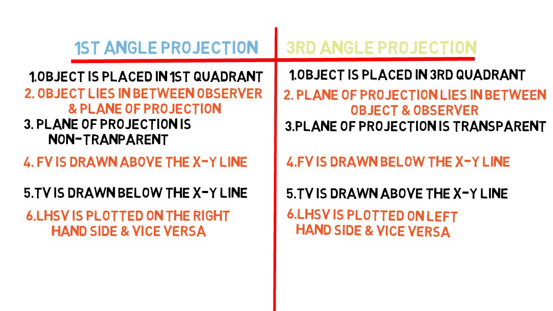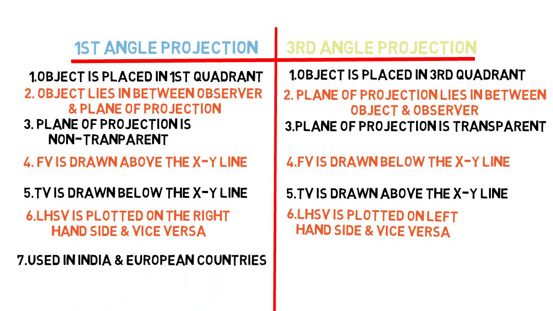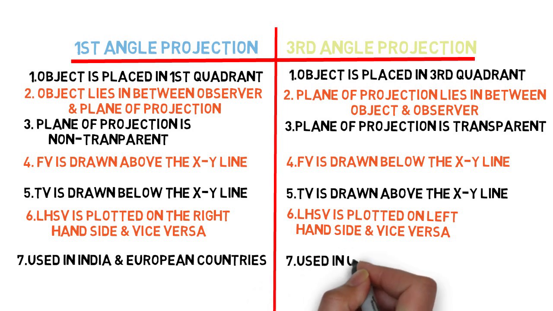Now we will see in which regions which method is used. In India and European regions, first angle method is used, while in USA third angle method is used. Now we will summarize what we have learned.